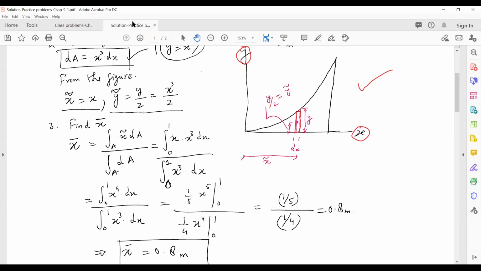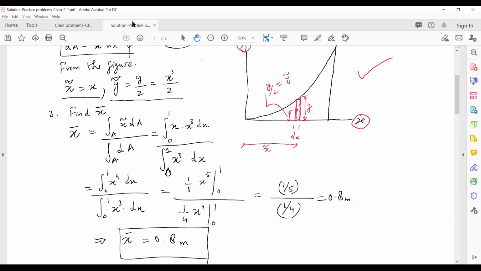Once we have this vertical strip, let's define a few things. The width of this vertical strip is dx, and this is the centroid of this strip. Now we can find x bar and y bar of this strip.